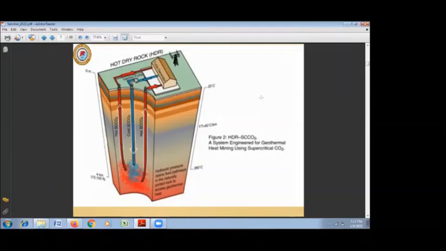In such a case, the heat is there in the deep interior of the earth, but it doesn't reach the surface by any mechanism. There we drill deep boreholes, 5 kilometers, 6 kilometers, then inject the water below, and that water collects the heat, and that hot water is brought to the surface by pumps, and ultimately it is used for different purposes, including electricity generation and other direct uses. That is called a hot dry rock geothermal system.